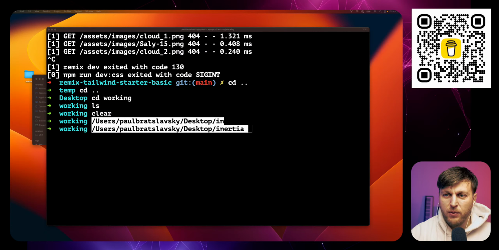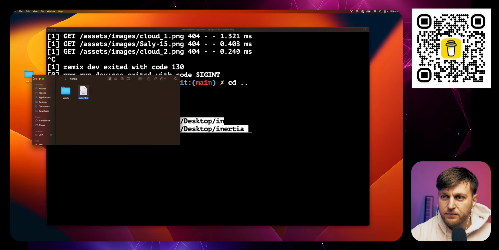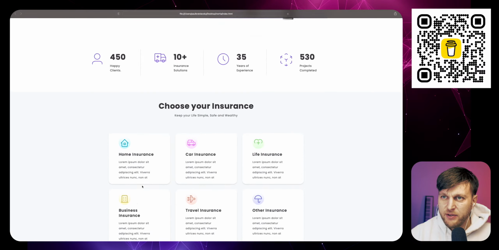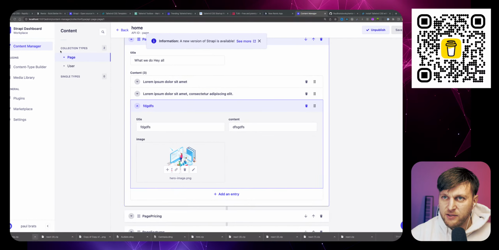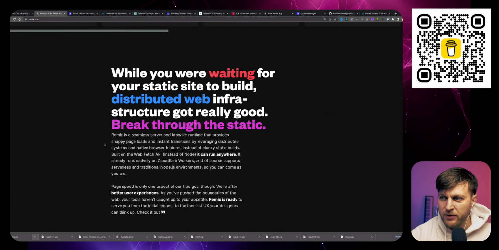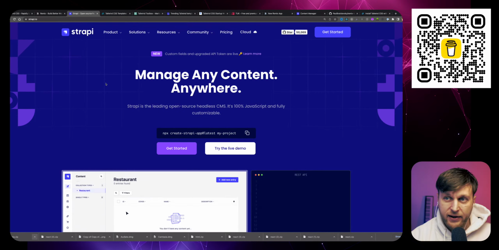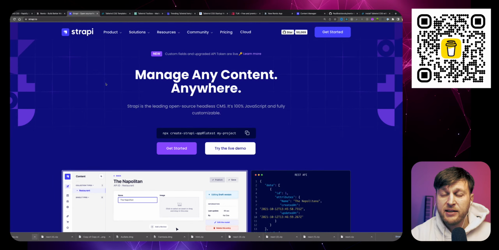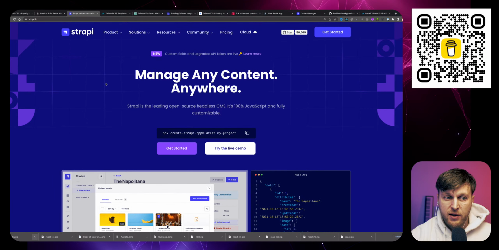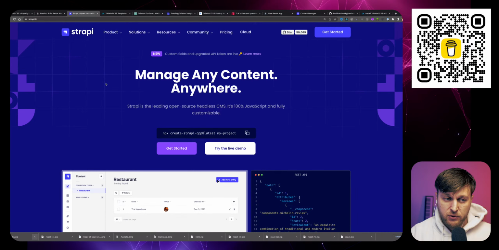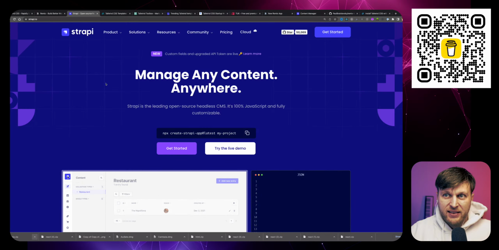Anyway, so here we are. We know what we're going to do. We have our landing page that we know what it looks like. We're going to use this template. We know we're going to use Remix to build our application. And we know we're going to use Strapi. So the first thing I do when I create an application, I build the minimum possible thing where I'm able to get some data from my backend and render it to my frontend. Because if you have that full circle where you have your backend and you're able to connect to it, and then you're able to get that data on your frontend, that's a good start.